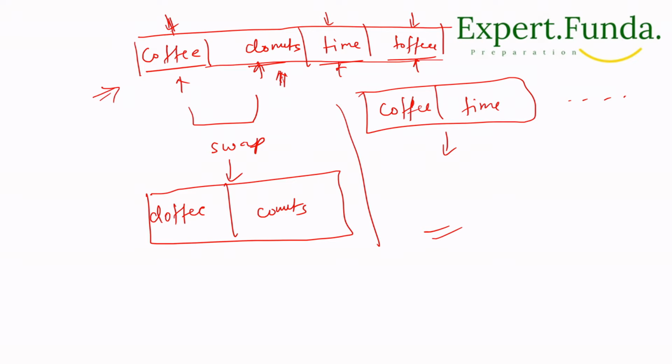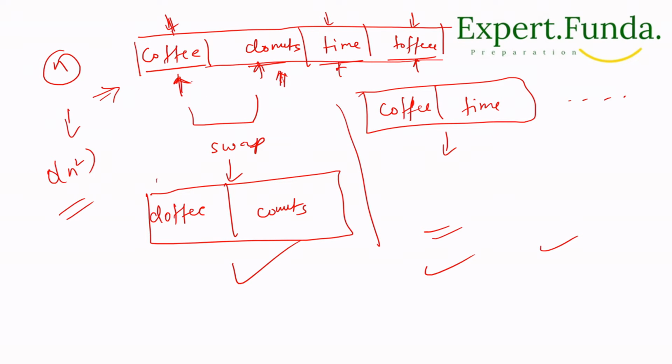Now, one thing we have to understand is that if we do it like this, we are swapping each time with a new value, right? Given the size of the input array, suppose the size is n, the array coffee, donuts, time and so on. For each pair we have to consider n square pairs of words, right? We have been given 4 here, so the total combinations to check are 8, but one of them will not work, right?